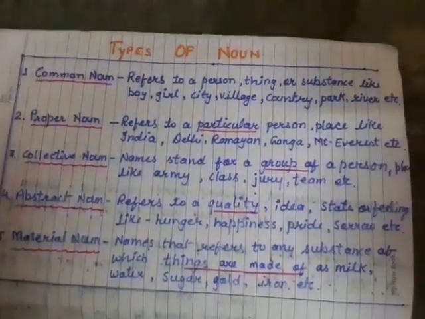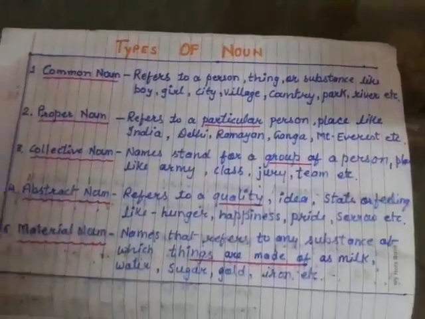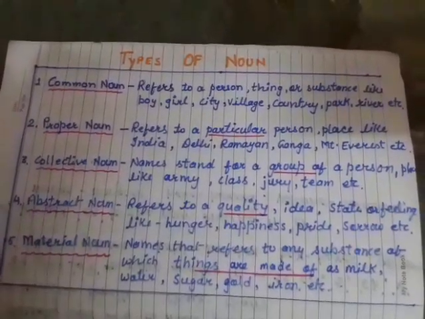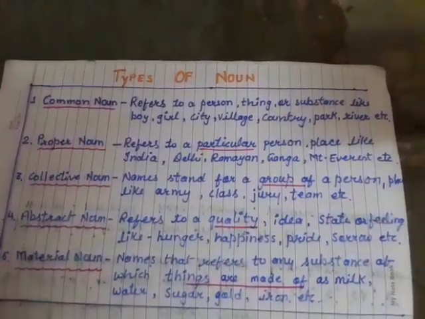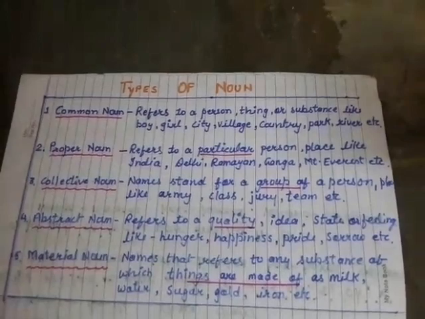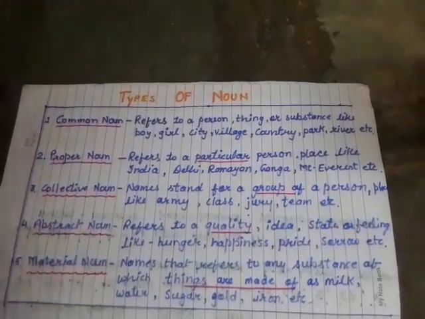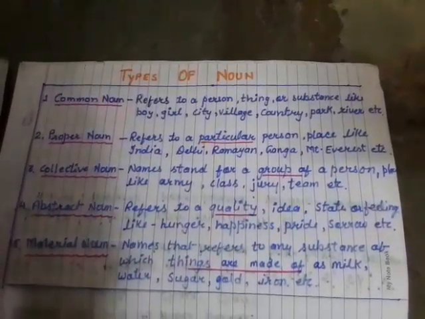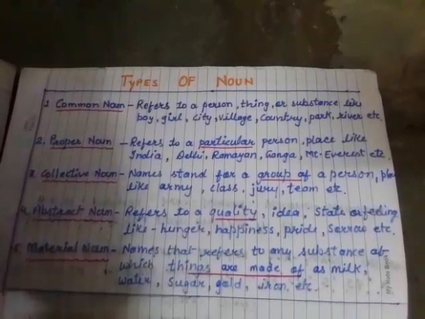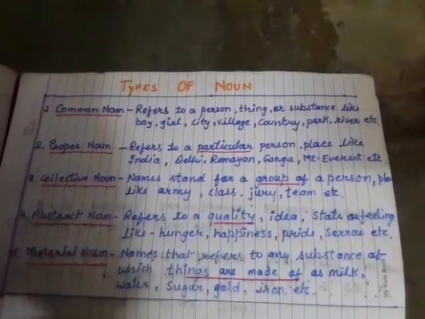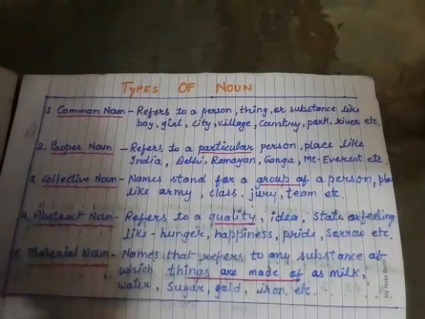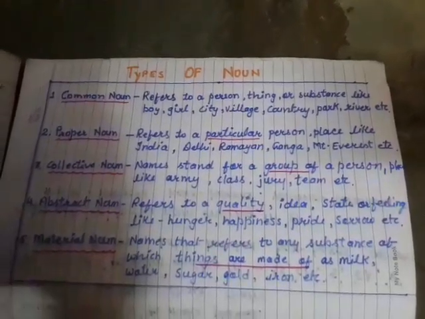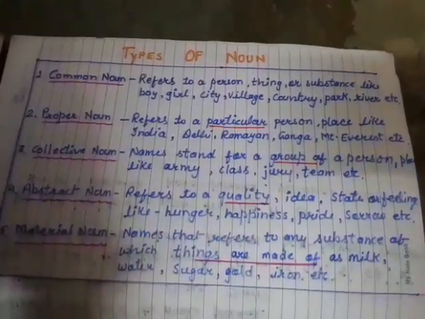Hello students, today I am going to revise the basics of grammar. Noun. A noun is a word used as the name of a person, place or thing. Here, things refers to anything that we can think of, such as the name of an animal, object, or our feelings and ideas also.